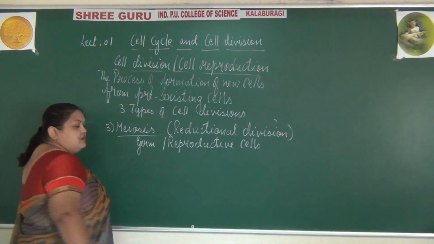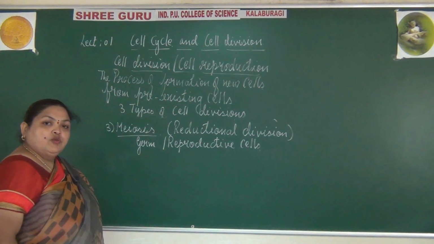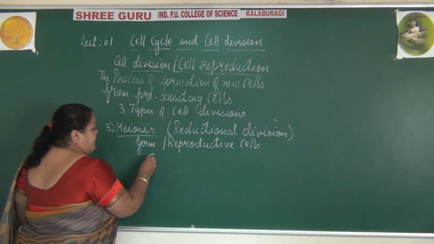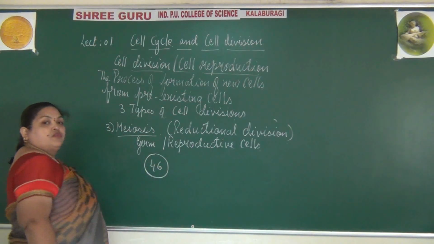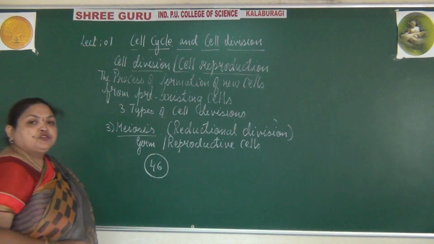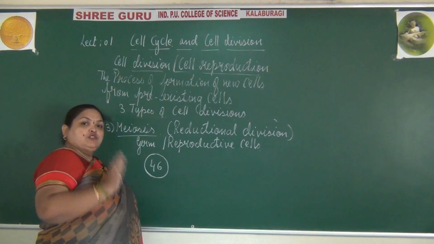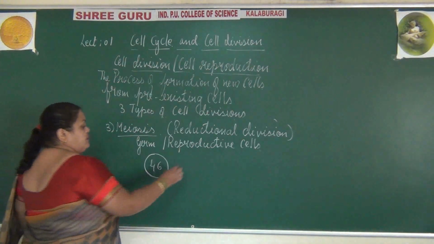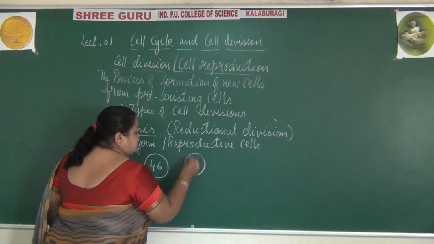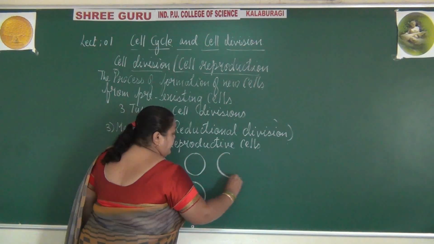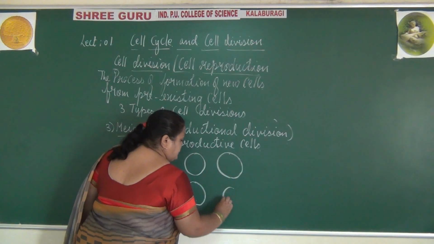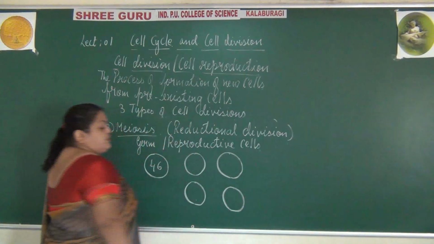For example, take the example of human beings only. There are 46 chromosomes and there are two steps in this. So in the first step, two daughter cells are formed. Later on, again two daughter cells are formed.